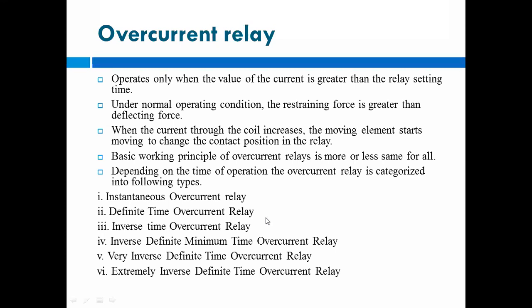This is very famous. Again it is an inverse characteristic, but for this a fixed time is provided. Then the very inverse overcurrent relay means if the current value is high, how fast that relay operates.